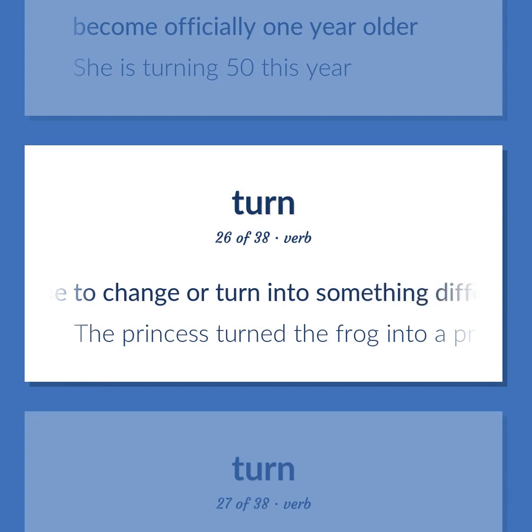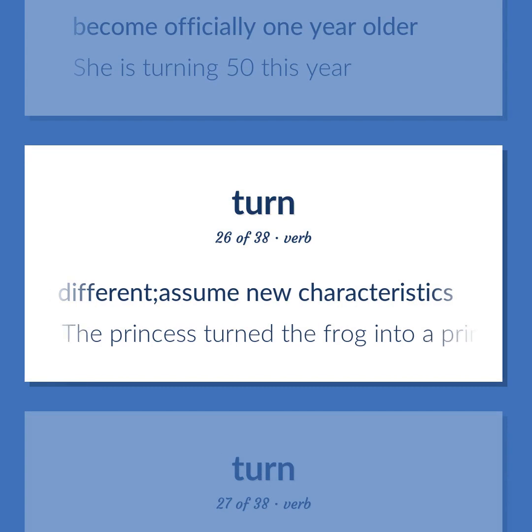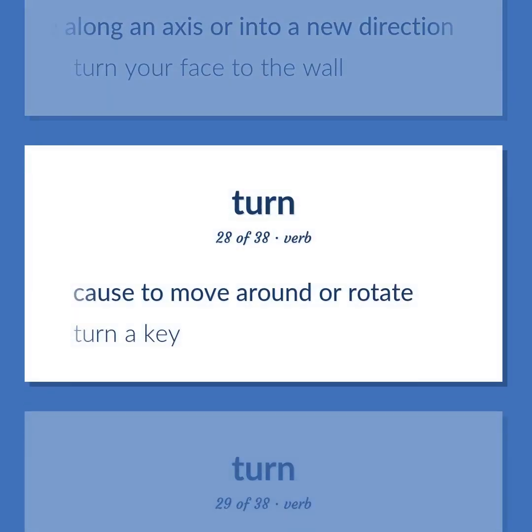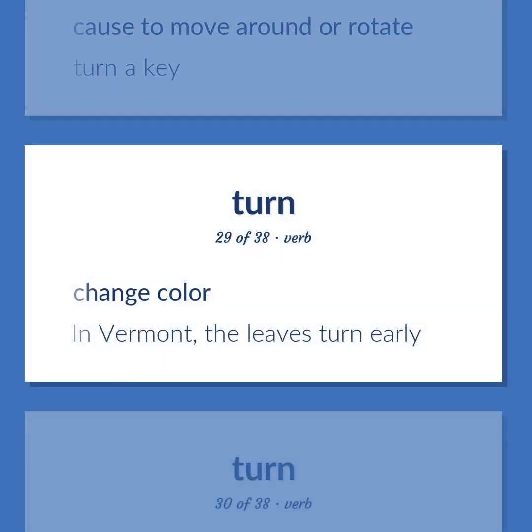To change or turn into something different. Assume new characteristics. The princess turned the frog into a prince by kissing him. To move along an axis or into a new direction. Turn your face to the wall. To move around or rotate. Turn a key. Change color. In Vermont, the leaves turn early.